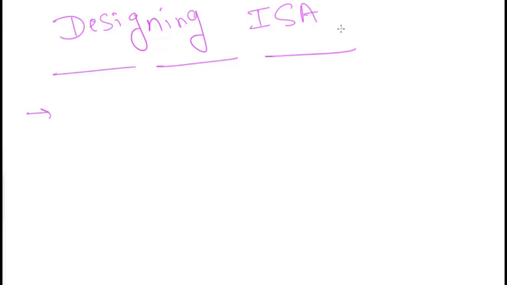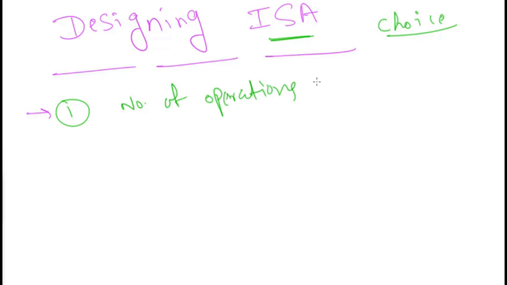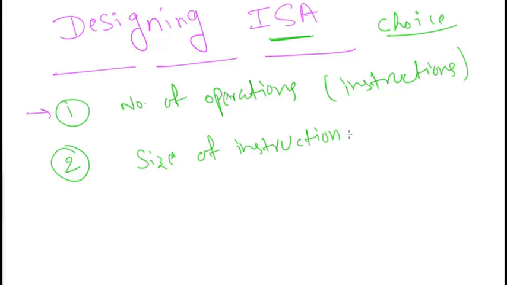Now let's try to design an instruction set architecture, and we will see what choices we have while designing it. First, we need to define how many operations we are going to have in our ISA. So, number of operations. This is nothing but the number of instructions only. Second is the size of instruction. And here we always have two choices: whether my instruction size will be a fixed size, or it will depend on the instruction, that is, variable size.